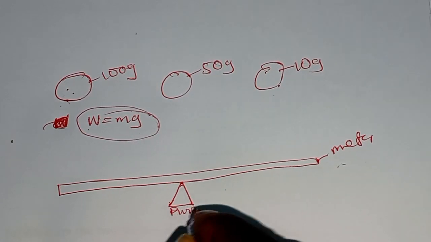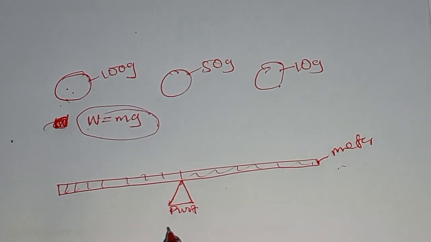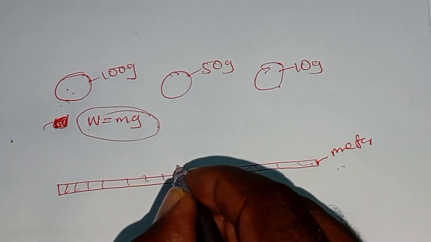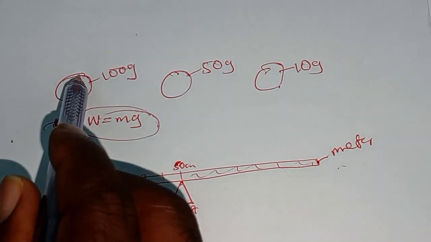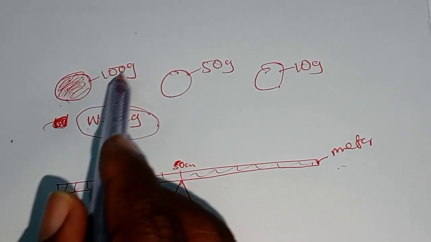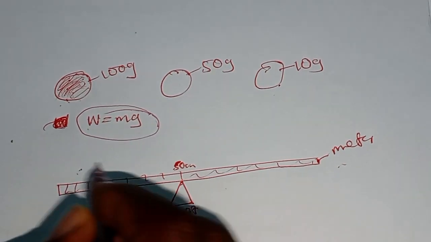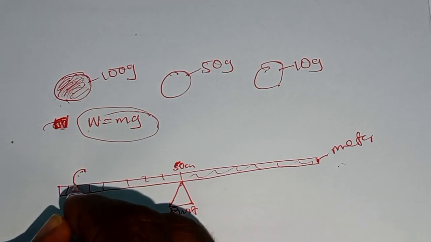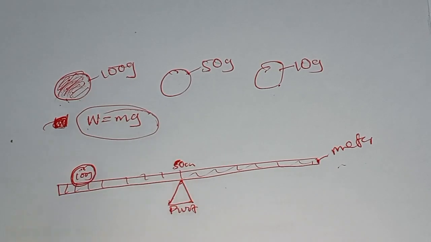So this is a pivot. So you balance your meter ruler on a pivot at the 50 centimeters mark. That is the first thing, you balance the meter ruler. Then the second thing, you take a mass piece. For example, you get this mass piece, which is 100 grams. You place it on the left side of the pivot, you place it here.